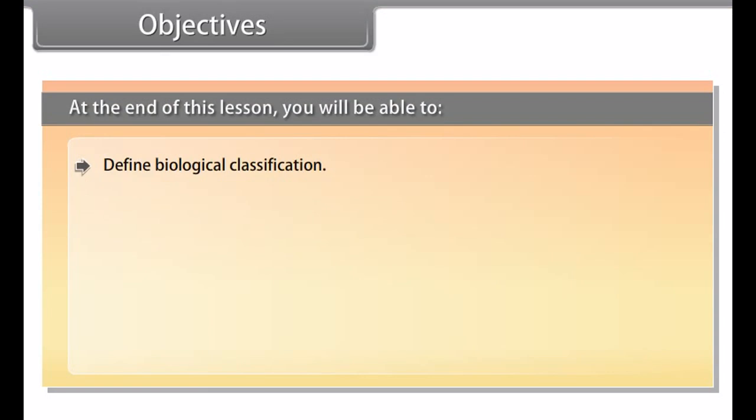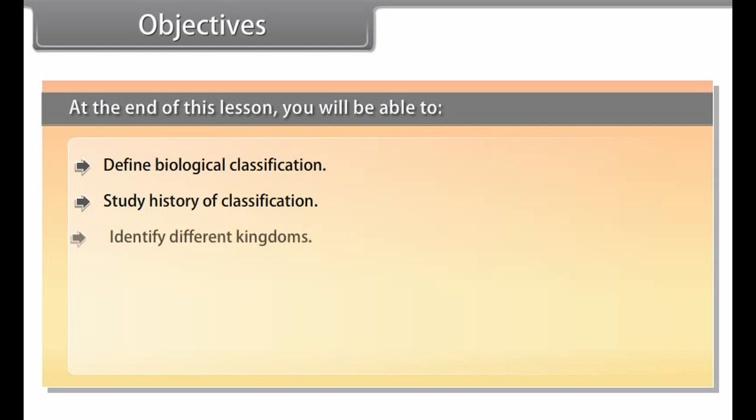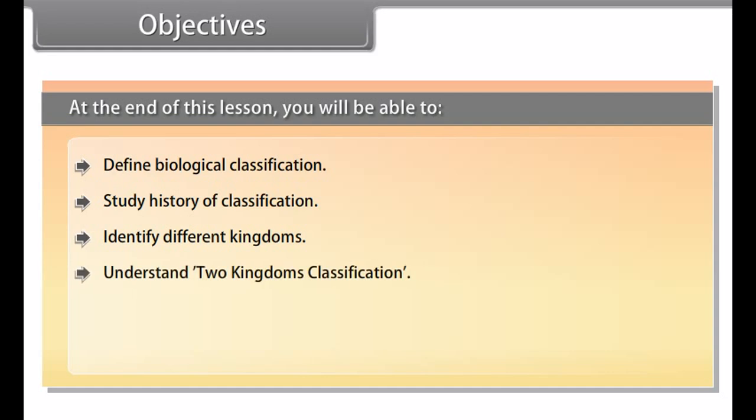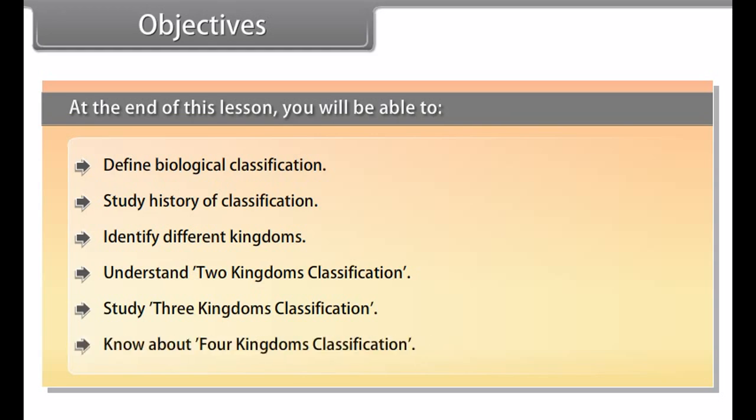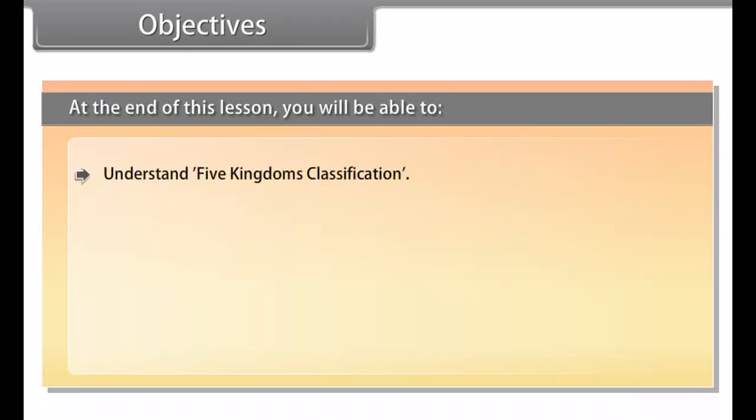Biological classification. Study history of classification. Identify different kingdoms. Understand two kingdoms classification. Study three kingdoms classification. Know about four kingdoms classification. Understand five kingdoms classification. Understand six kingdoms classification.